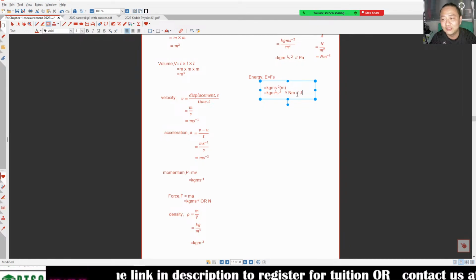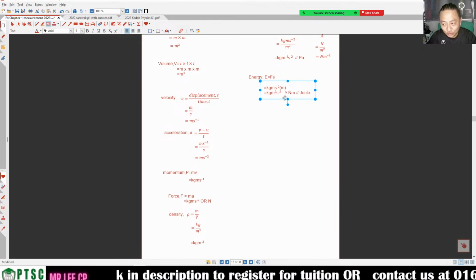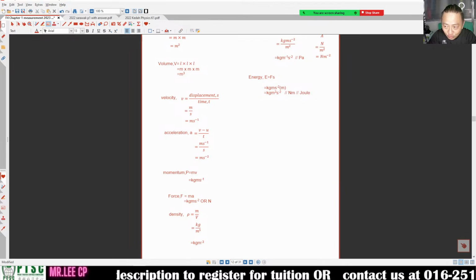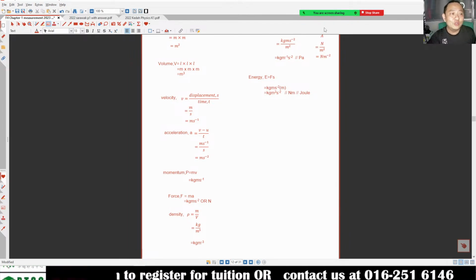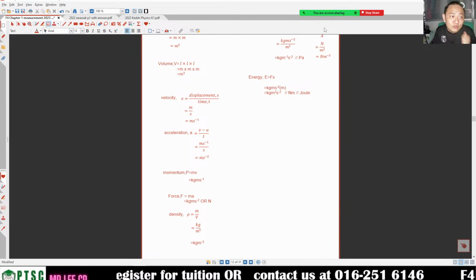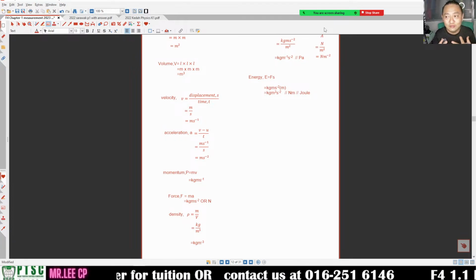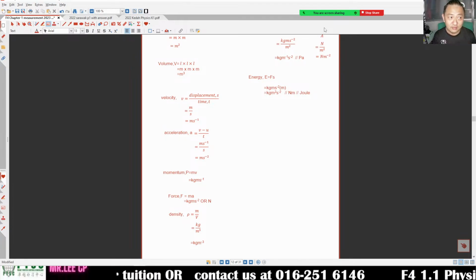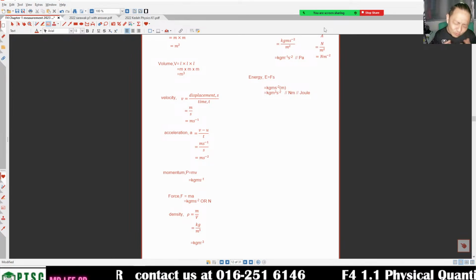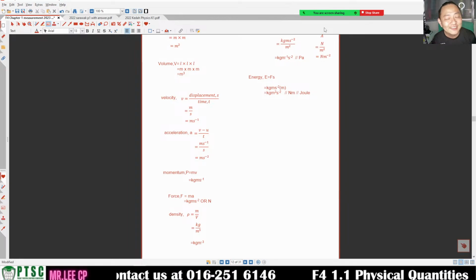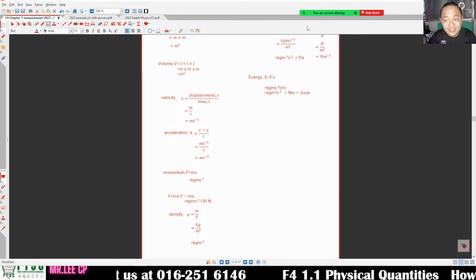Joule is SI unit. Joule stands for energy. How many joules did you burn today? You run 3 kilometers, you jog, how many joules did you burn? If not SI unit, we can say how many calories you have burned. Also can, but that one is not SI unit. Joule, calorie.